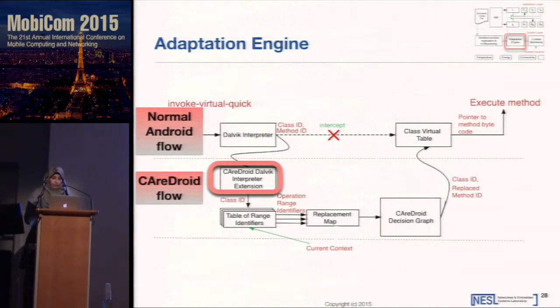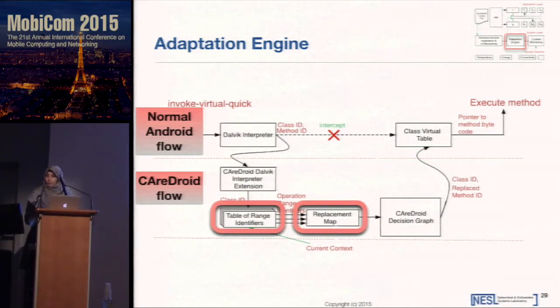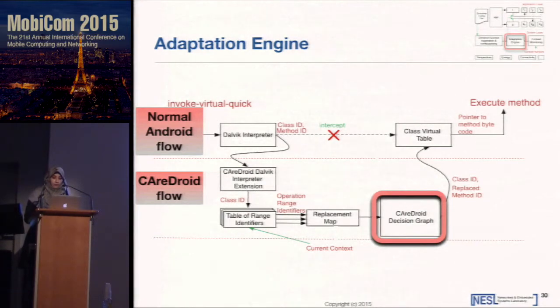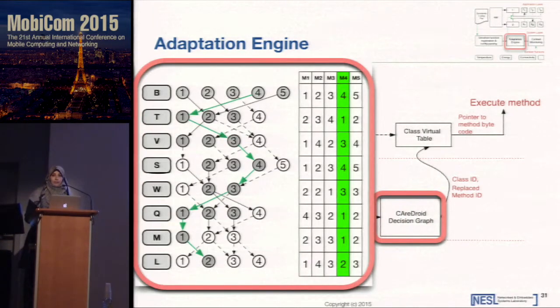This is done using the CareDroid decision graph along with the table of range identifiers and the replacement map we have explained previously. Since it's possible that for a given context, multiple methods are valid candidates, this leads to a conflict that needs to be resolved. This is done using the CareDroid decision graph. The CareDroid decision graph is a directed acyclic graph. Each level of the graph marks one sensitive context. The sensitive contexts are ordered based on their priority, and again, this priority is defined in the configuration file.